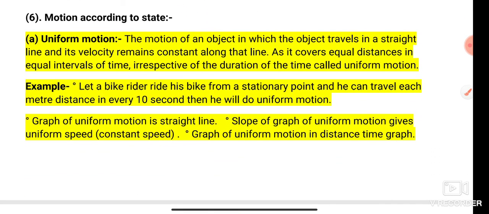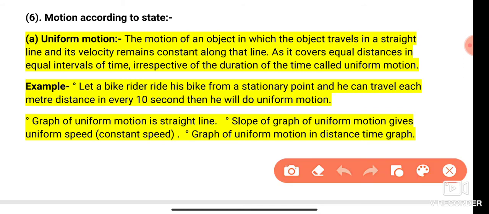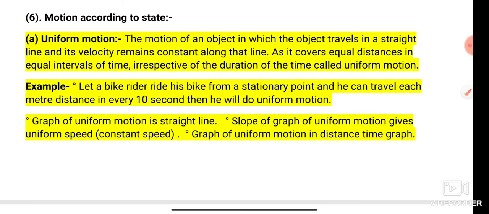Now our part of the syllabus starts again: uniform motion. The motion of an object is uniform when a body travels equal distances in equal intervals of time. Suppose we take an interval of distance of 1 kilometer. Suppose a bike rider rides the first meter in 10 seconds, the second meter again in 10 seconds, again 10 seconds in a similar way, then he does uniform motion and its speed is uniform. And the direction also needs to be a straight line.